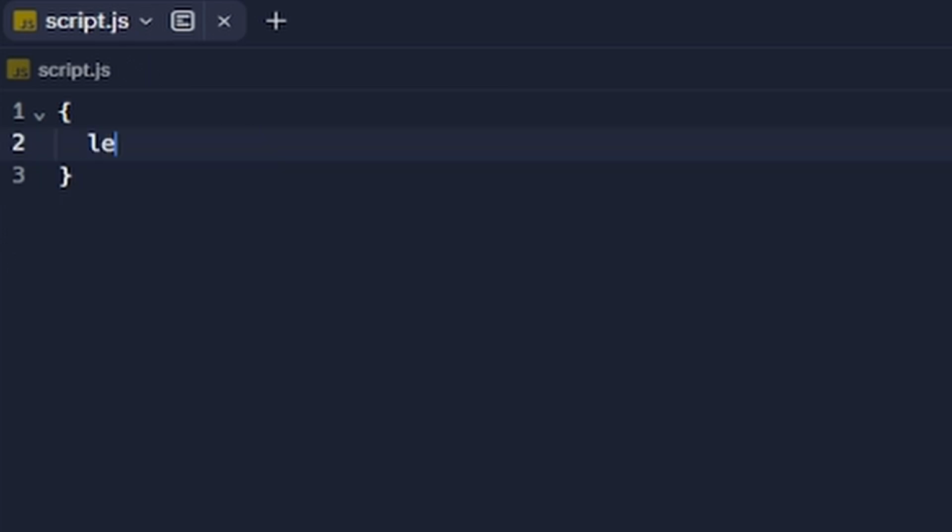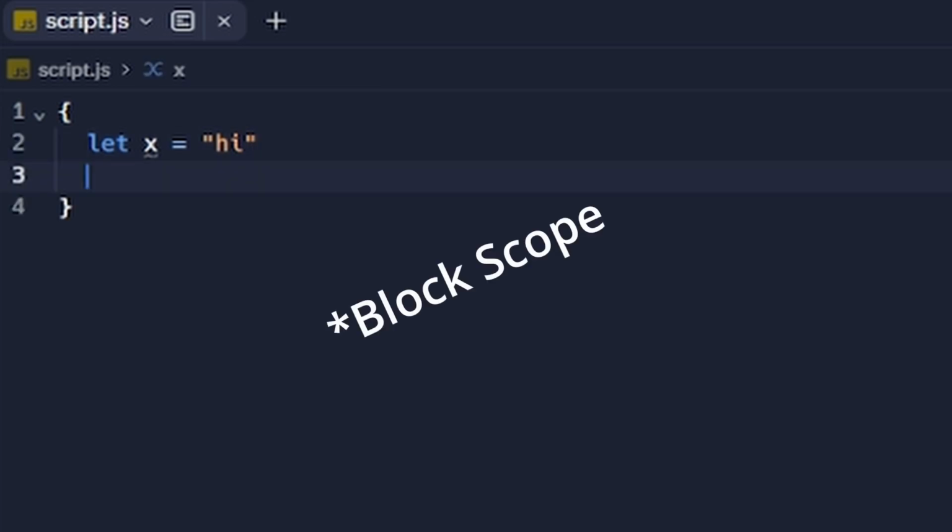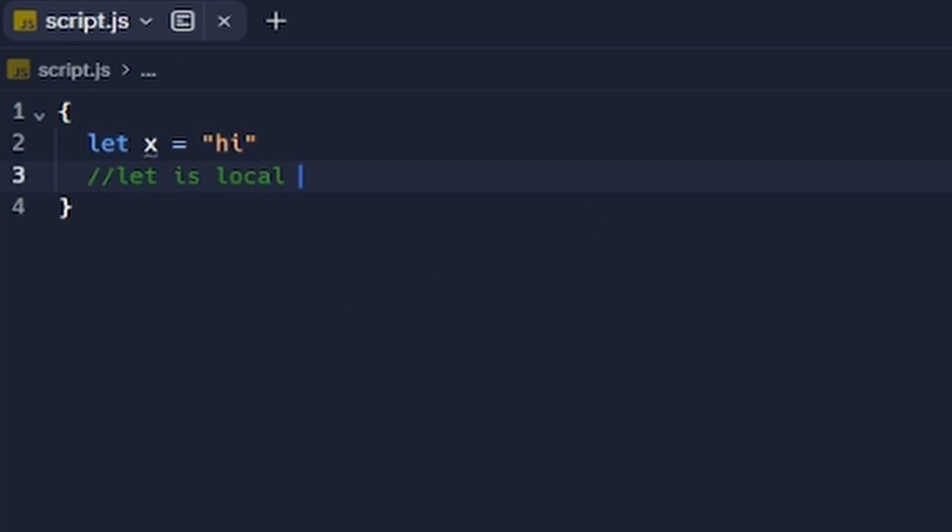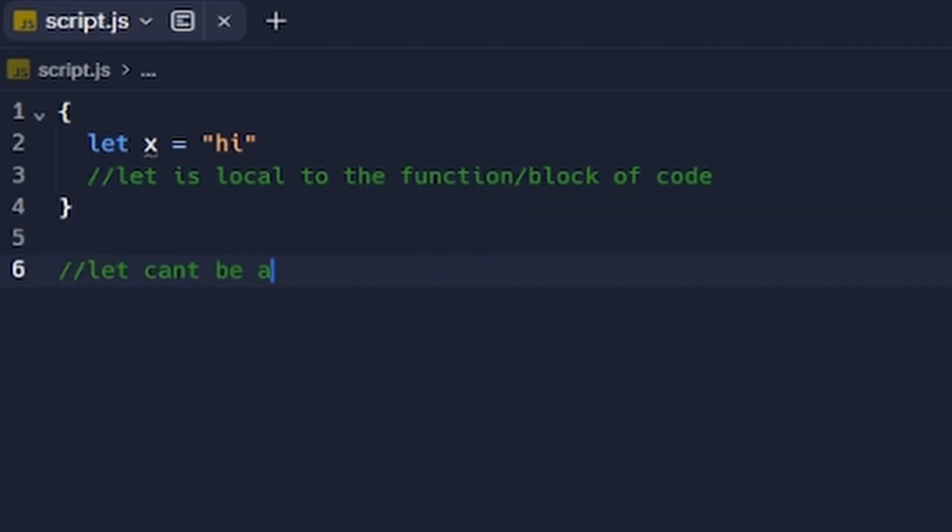Next, we're going to talk about local scope. Local scope is basically the same thing as block scope, as in let or const variables that are declared inside of a block of code are local to that function, so they cannot be accessed from outside of the function.